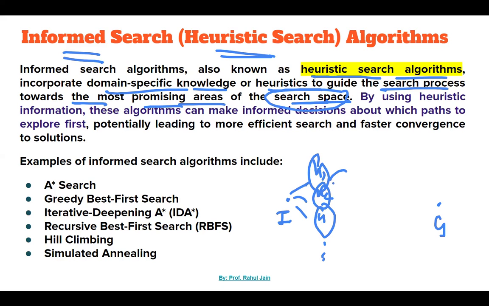and whatever would be the best possible estimated cost, we are going to follow that, right? That is nothing but helping in exploring the next state with the help of some information. So we have some kind of predefined information here to reach toward the goal node. That kind of algorithm is called heuristic search algorithm or informed search algorithm. The examples are A star search algorithm, greedy best first search, iterative deepening A star, IDA star, recursive best first search algorithm, hill climbing, or simulated annealing algorithm. These are all heuristic search algorithms, called informed search algorithms, right?